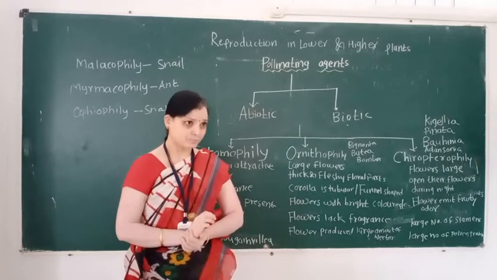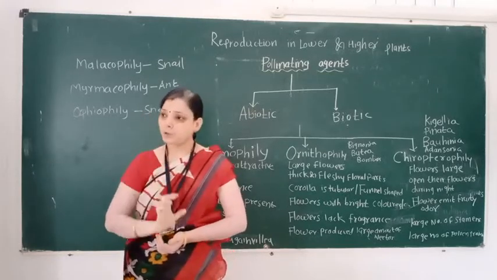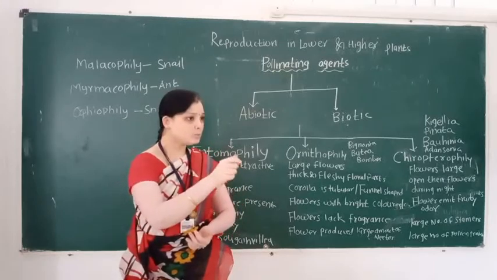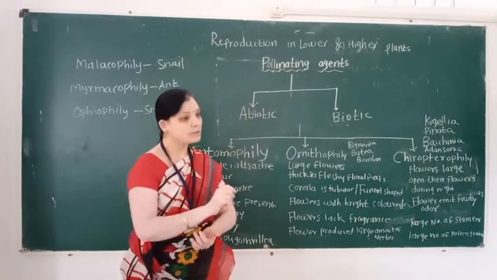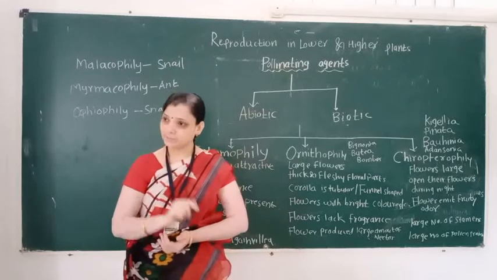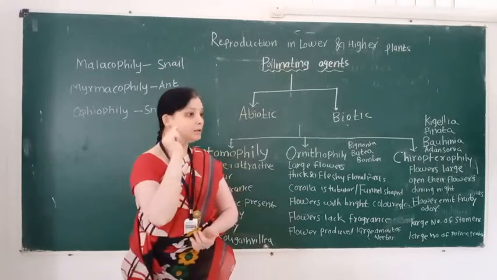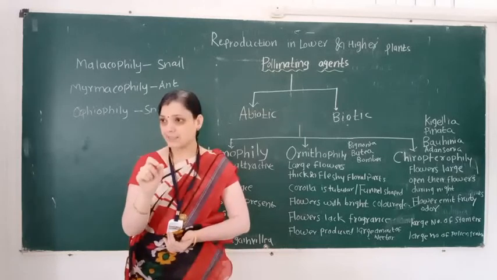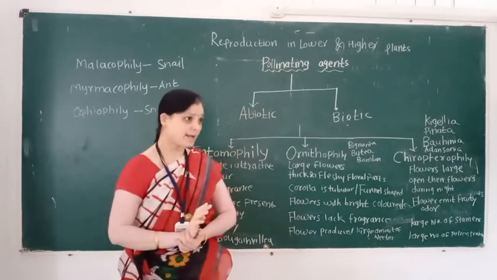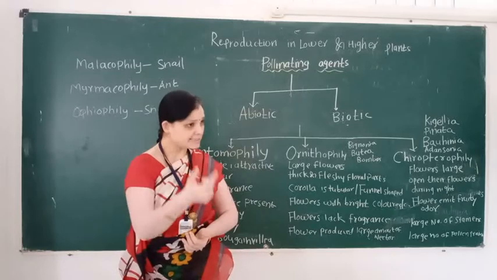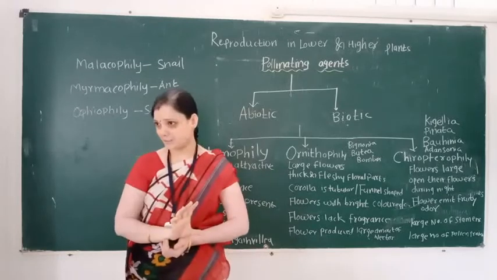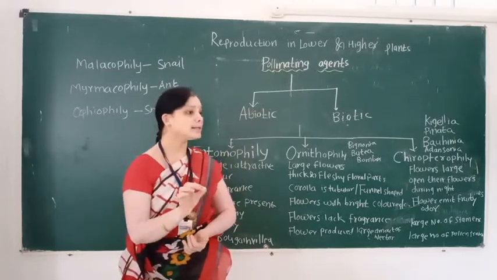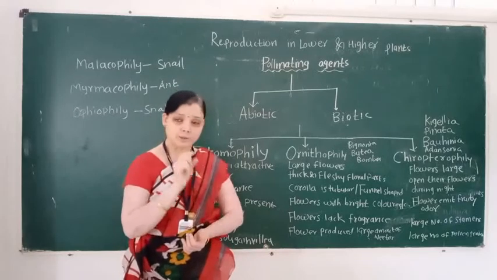In wind pollination, the pollen grains are smooth-walled. But in insect pollination, pollen grains are spiny. Spiny means spines are present on the exine.